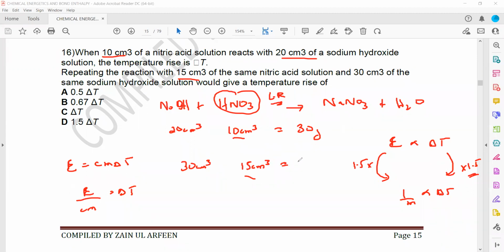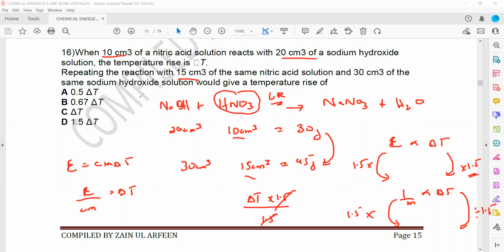Here the total volume of the solution is 45. So what happened to total mass? 30 becomes 45. It means it is also multiplied by 1.5. So this is multiplied by 1.5, and this will be divided by 1.5 because they have an inverse relation. Due to change in amount of nitric acid, it is multiplied by 1.5, and due to change in the total mass or the volume of a solution, it is divided by 1.5.